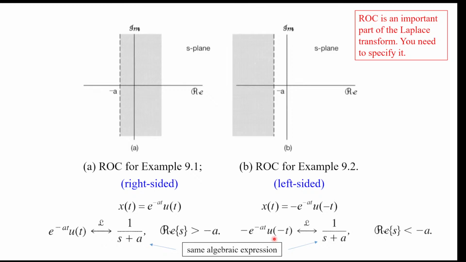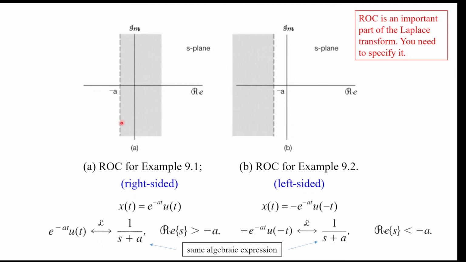To do that, we use these two examples. We know that 1 over s plus a inverse Laplace transforms to either e to the minus a t u of t, or minus e to the minus a t u of minus t. And here comes our careful analysis of the ROC.